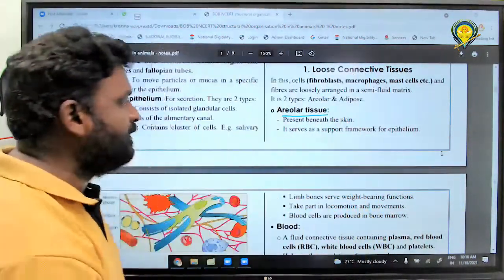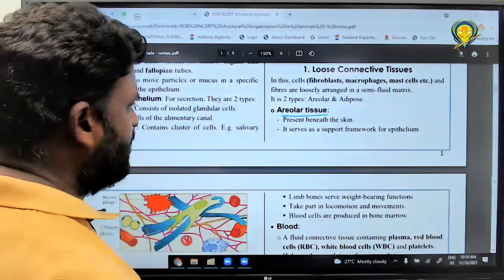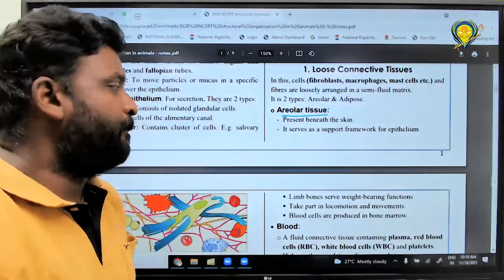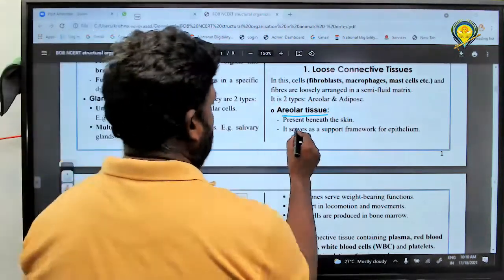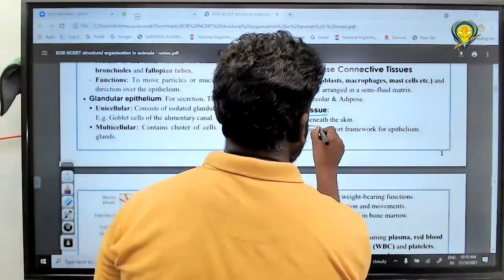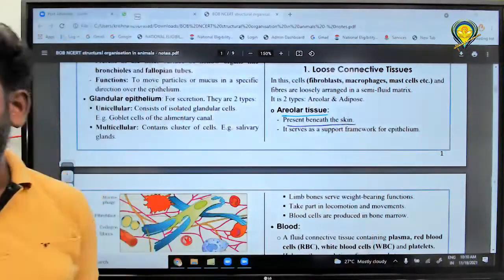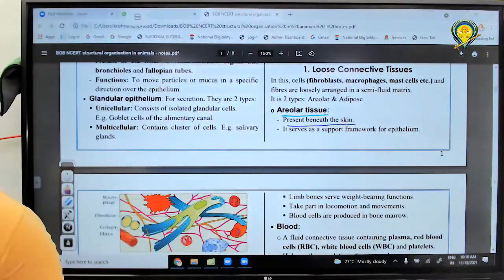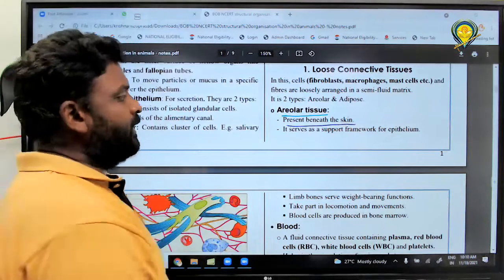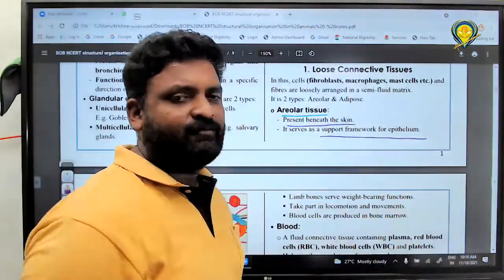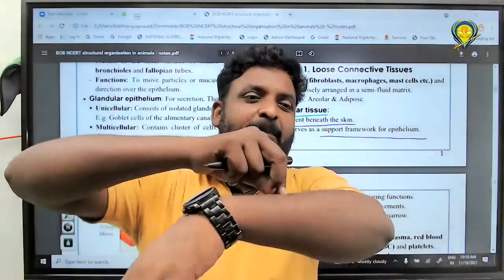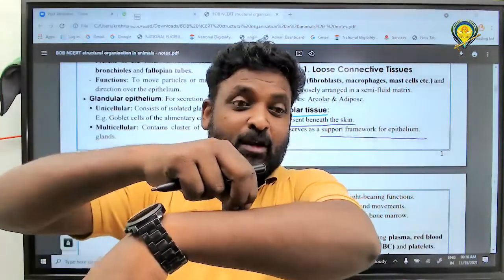Please write a second point. First you have to write: present beneath the skin. Very good. Okay. Next one. What is the function? Support framework for epithelium, because epithelium lies on connective tissue, right?